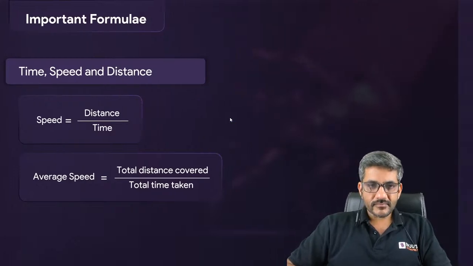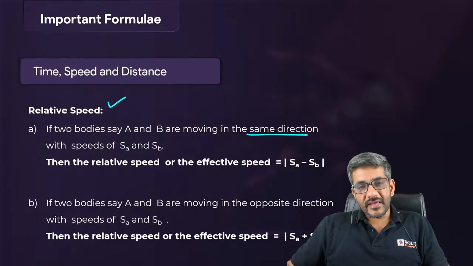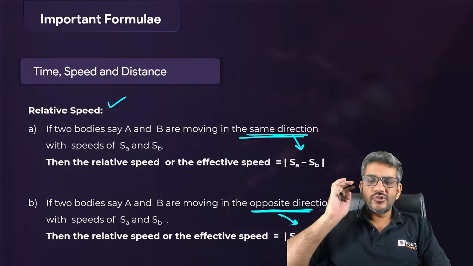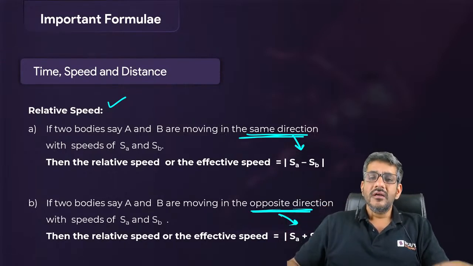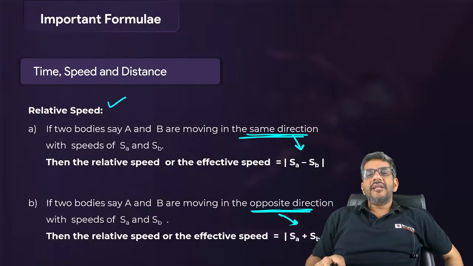ओके, चलिए. Now what is the relative speed? I am sure you all know that if two people are moving in the same direction, the relative speed is the difference of their speeds. If they are moving in opposite directions, the relative speed is the sum of their speeds. ये मैं assume कर रहा हूं कि आप सबको पहले से पता होगा. This symbol of mod is being used so that you always write positive values.